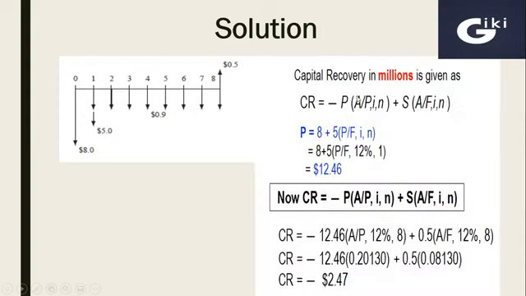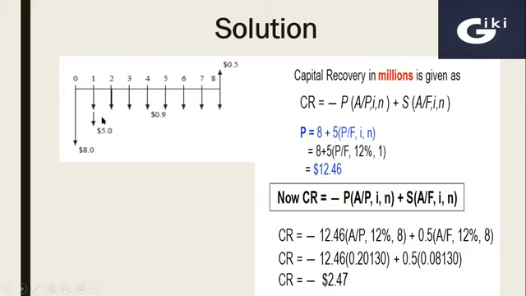So here we can calculate capital recovery in millions. The formula for calculating capital recovery is equal to minus P into A over P factor for given rate of interest and number of years plus salvage value and A over F factor for given rate of interest and number of years. Now the initial investment is coming in 2 phases. So first we need to calculate present worth of this initial investment. So present worth at time zero, 8 million. This amount is already at time zero, so we'll write it as it is, 8 million.